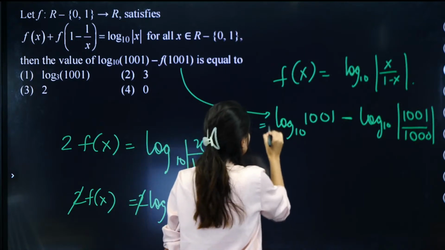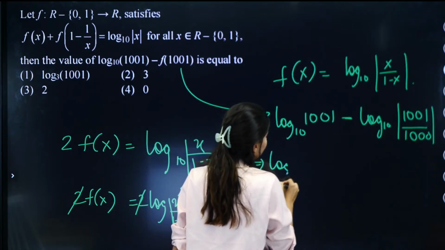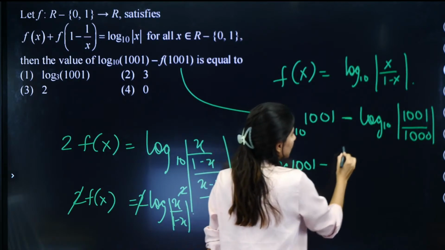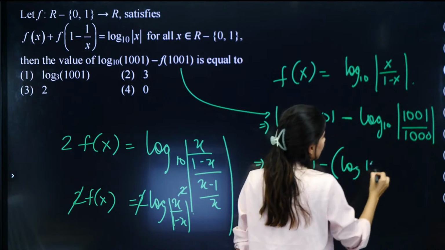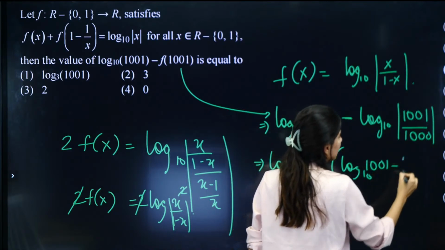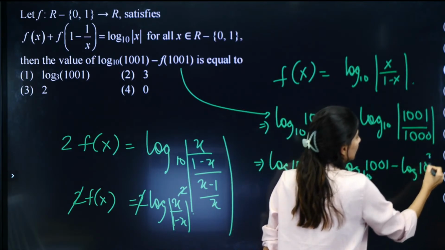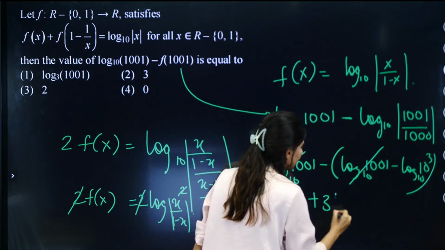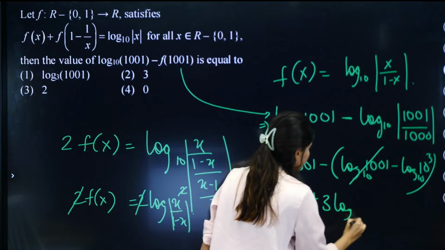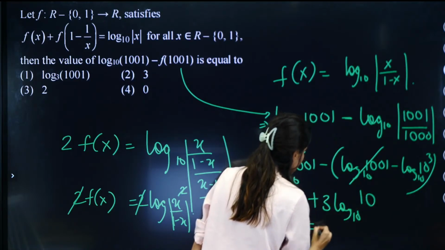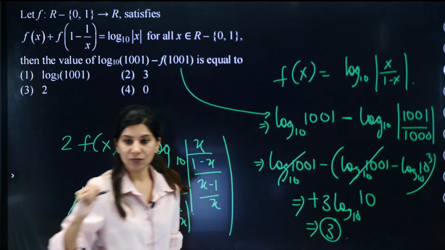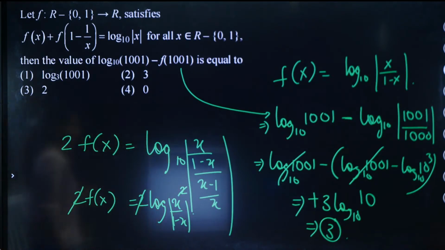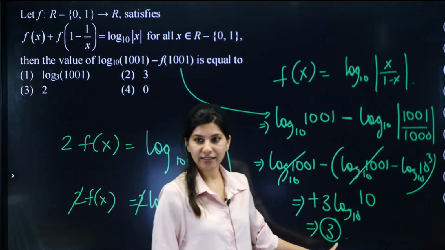Now can you see that if you solve it, this is log of 1001 to the base 10, right? Then you have minus log of 1001 to the base 10 minus log of 10 cube to the base 10. So these two are getting cancelled out. Minus minus plus 1, 3 log 10 to the base 10. So that is 3 will be the right answer. Yes, 3 is absolutely correct.